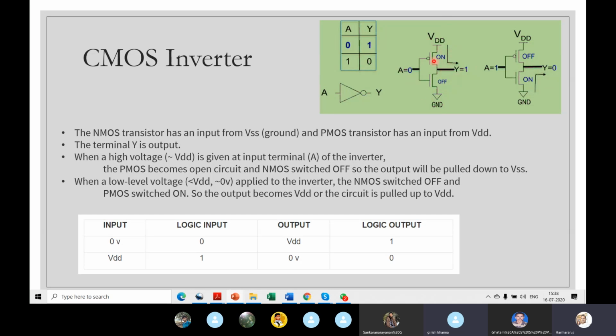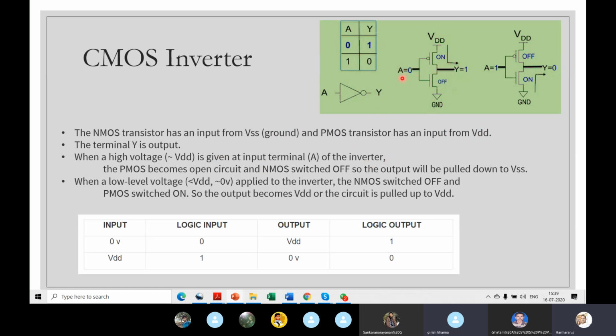It's very simple. This is your NMOS, this is the PMOS, and the gates are connected together. The sources are connected. This is the output. The drain is connected to VDD, the power supply, and the other end is grounded. So the NMOS transistor has one terminal to VSS ground and the PMOS transistor has one terminal to VDD. The terminal is the Y output, and this is A, the input.